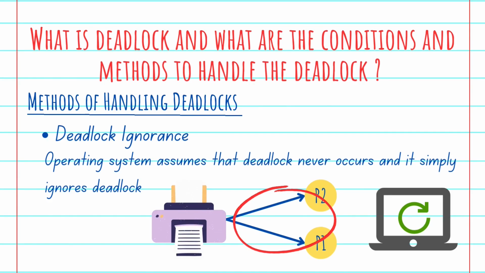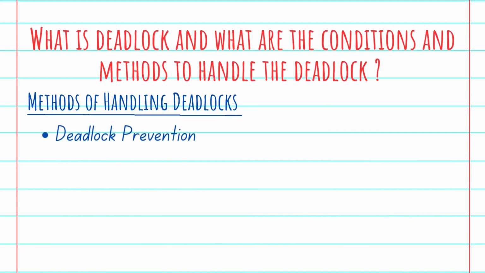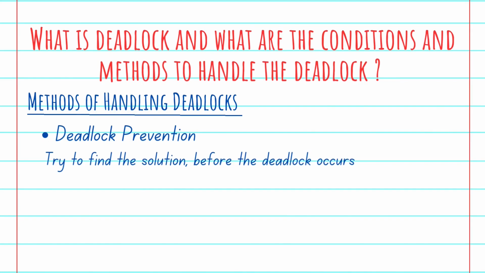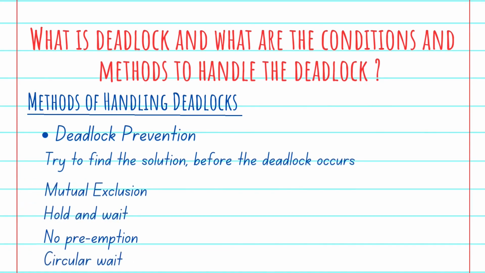Got it? Then the second approach is deadlock prevention. Deadlock prevention, in simple terms, means we try to find the solution before the deadlock occurs. We know the necessary conditions for deadlock are that mutual exclusion, hold and wait, no preemption, and circular wait hold simultaneously.